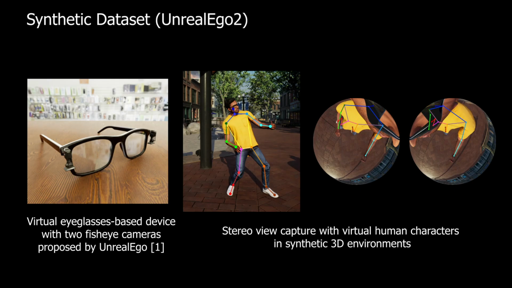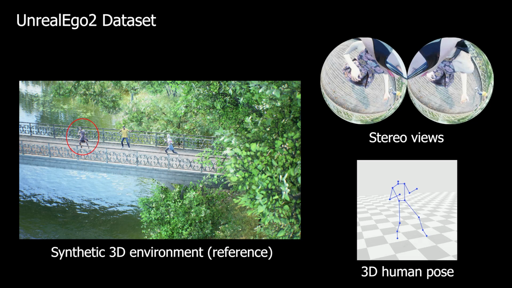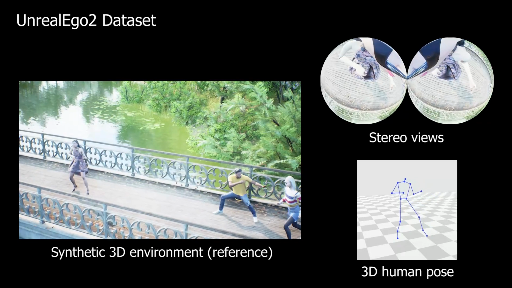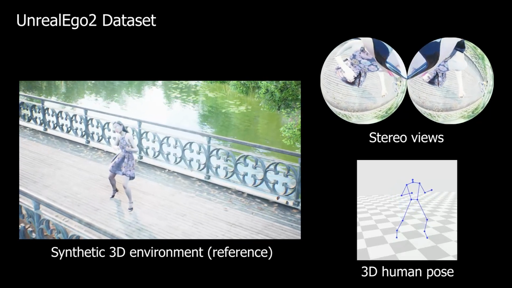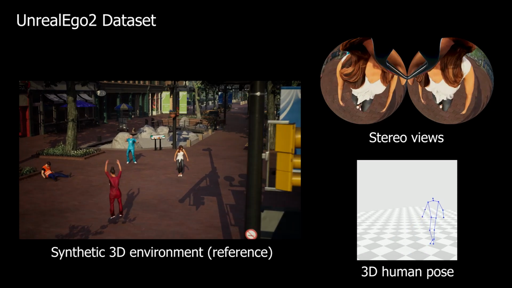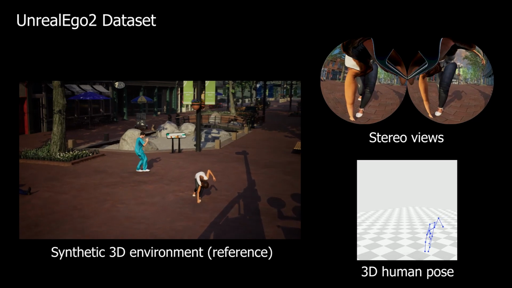The first proposed benchmark dataset is UnrealEgo2. To create it, we adapt the publicly available setup and assets with a virtual eyeglasses device for stereo view capture in a synthetic environment. Here, we show example scenes from UnrealEgo2. UnrealEgo2 offers simple to highly complex motions, such as walking, crouching, and crawling, to name a few. In total, we render 2.5 million egocentric stereo views with the corresponding ground truth 3D poses.